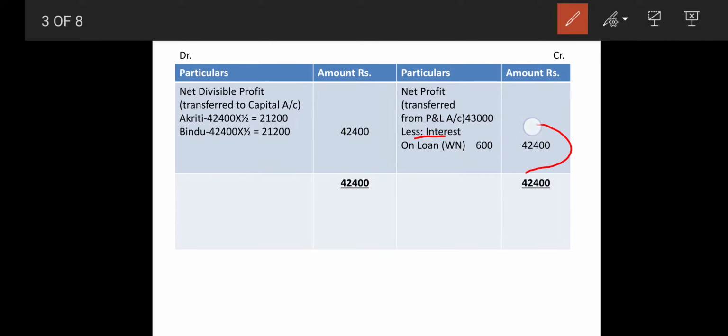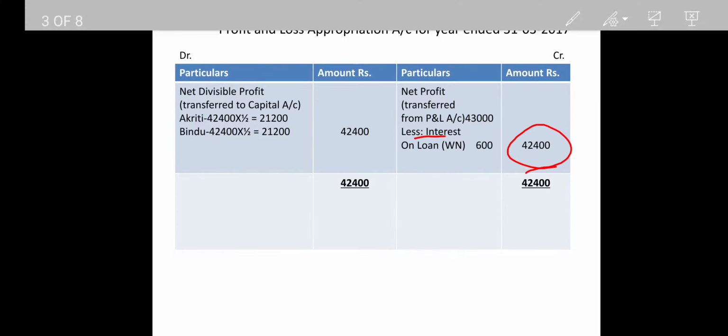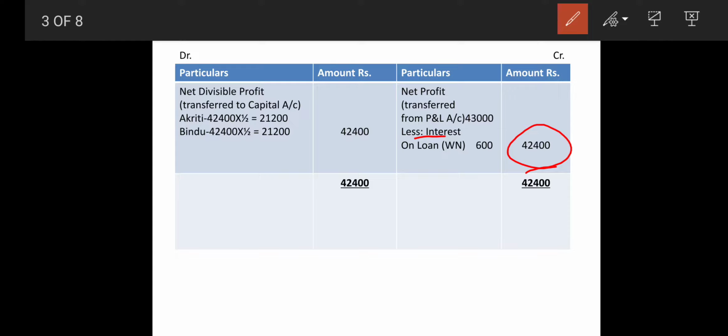So ultimately it gives you 42,400. Now this 42,400 is to be distributed among the partners. Now how it will be distributed? Equally. They will be distributed equally, because no mention of profit sharing ratio is given. So it will be distributed equally. 42,400 is a profit, multiplied by 1 upon 2 for Akruti, and 42,400 for Bindu 1 upon 2. So that gives you individual 21,200 to both the partners. So this way this ends the sum.